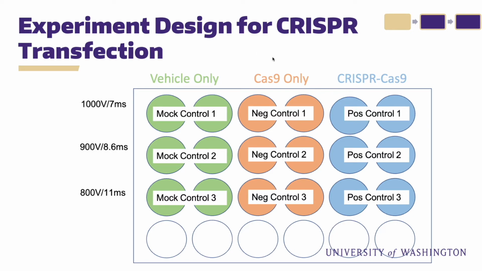The second was Cas9 only, and if you'll recall, Cas9 is the protein that introduces cuts in the DNA, so we wanted to make sure there were no off-target effects of the Cas9 protein making cuts where it shouldn't. And finally, we had the full CRISPR-Cas9 complex. This was done twice because I tested 2 different guide RNAs and thus need 2 separate experiments.